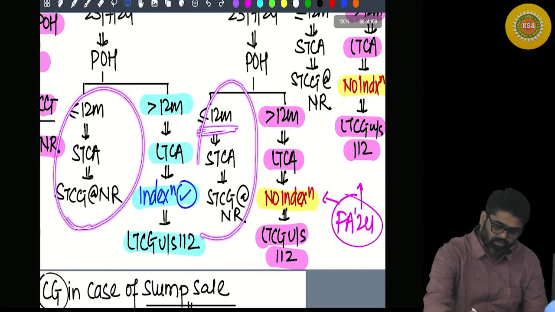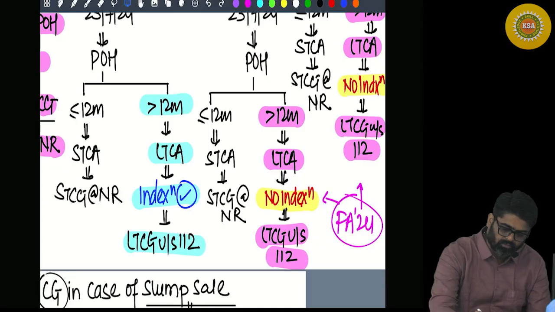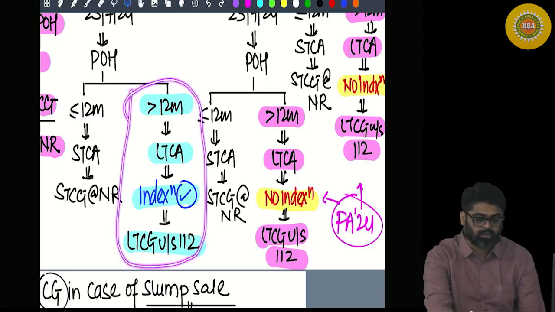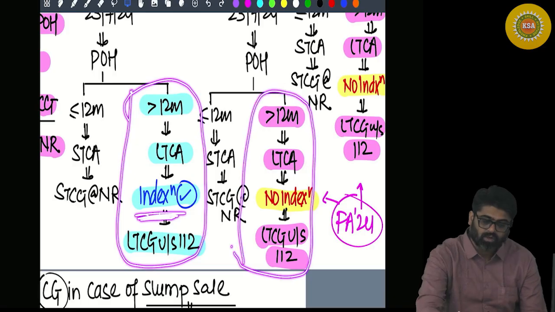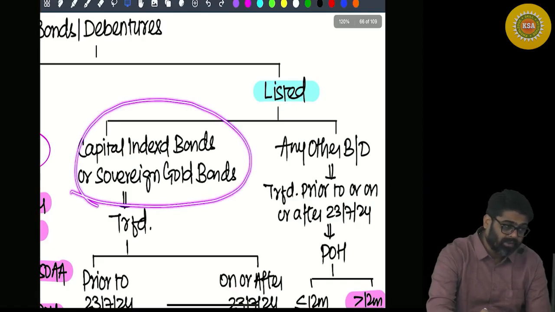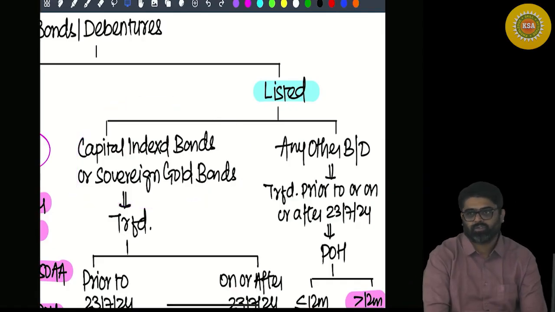No change. Can you see? And what if it was more than 12 months? It used to be treated as long term and you used to get indexation. But since the transfer is made on or after 23rd July, even if they are held as long term capital assets, there will now be no indexation benefit for capital index bonds as well as sovereign gold bonds.